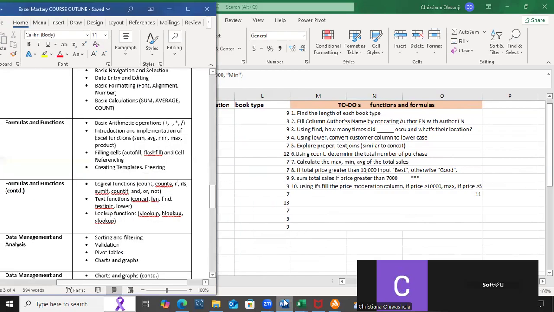So now I think with that, we've treated, are there any questions so far? Okay, no answer. So with that, we've treated logical functions, we've treated text functions. Now we are on to lookup functions.